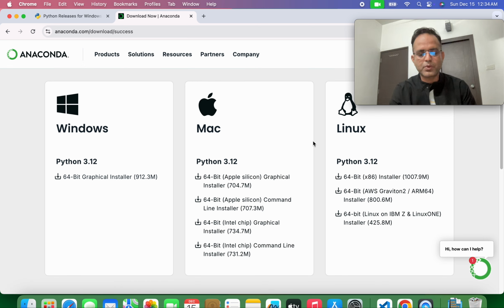That's all about the download of Python and the download of Anaconda on your system. Right now you're ready to use Python, and you are taking the first step. After seeing the video, if you are able to successfully download both Python and Anaconda on your system, then you are ready to learn the data science field.